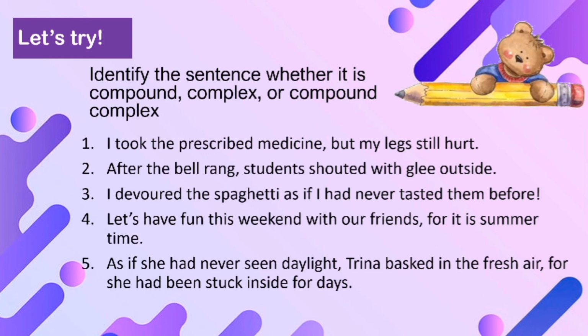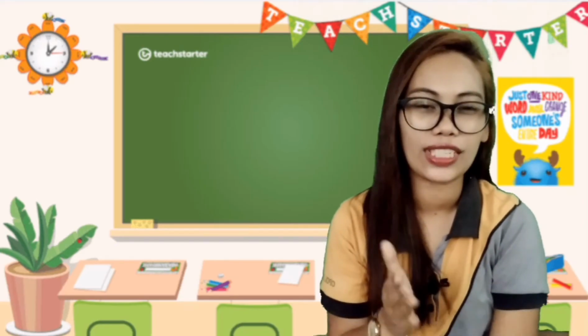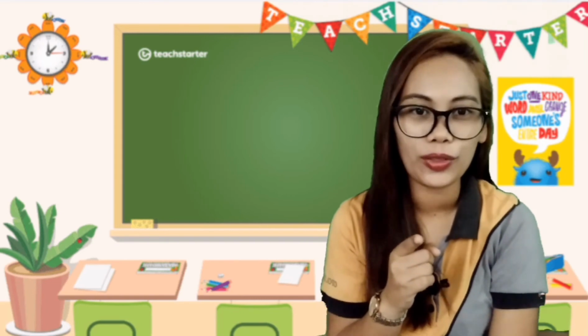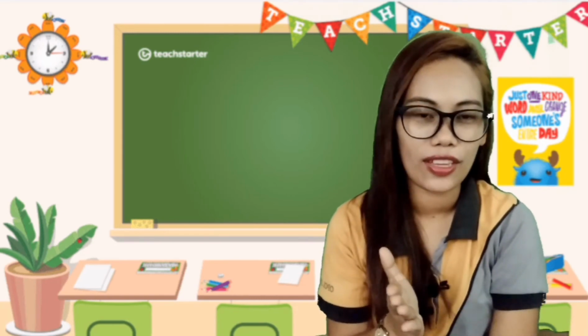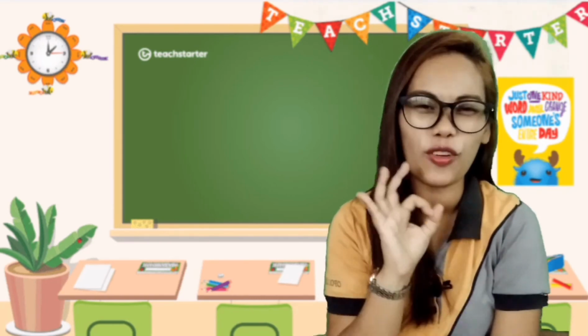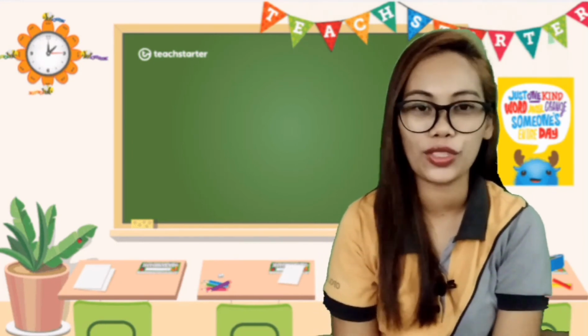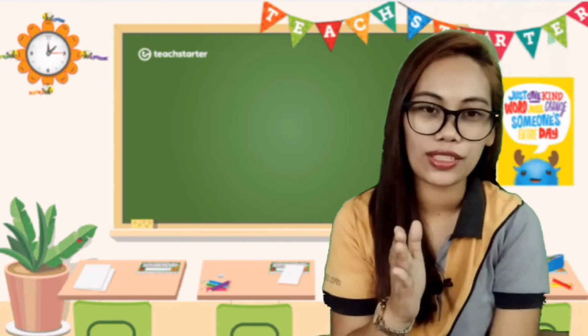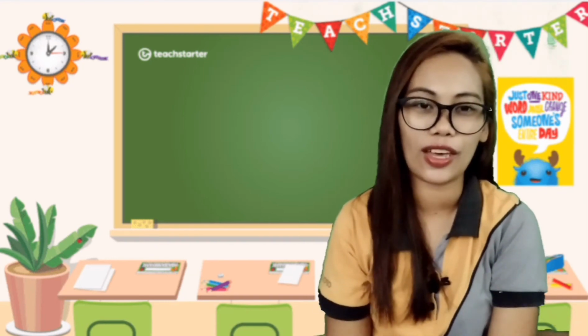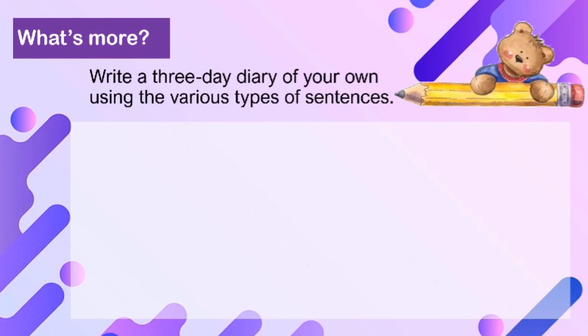inside for days. For your additional activity, I want you to write your own diary. Share with me the things that you do for at least 3 days, and please make sure that you are going to use the different types and kinds of sentences that we have just discussed today. Here's what's more for you guys. Write a 3-day diary of your own using the various types of sentences. You can use this format.